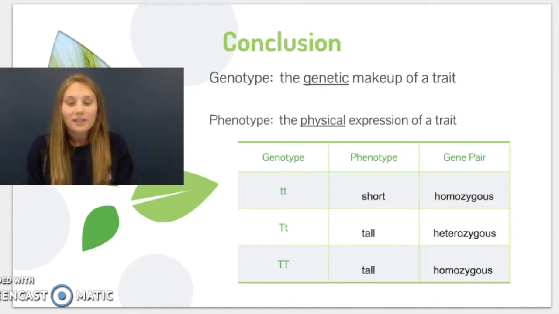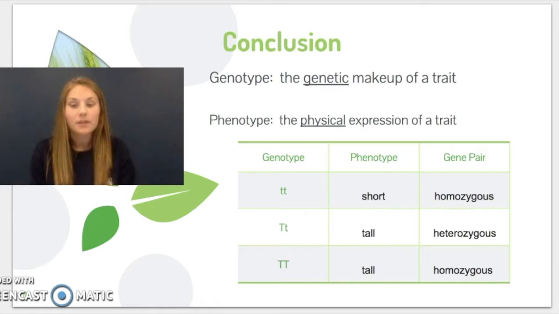And then one more conclusion. All of this together, we're going to be talking about genotype versus phenotype. So the way that I remember this is that your genotype is going to be the genetic makeup of a trait. So the genetic makeup is going to be whether you received a dominant trait from your mother or if you received a recessive trait from your mother, and the same thing goes along for the father's lineage as well. So that's the genetic makeup that's inside of your body.